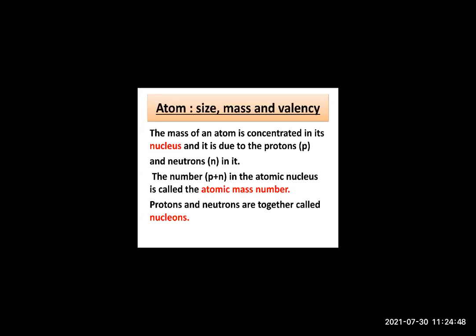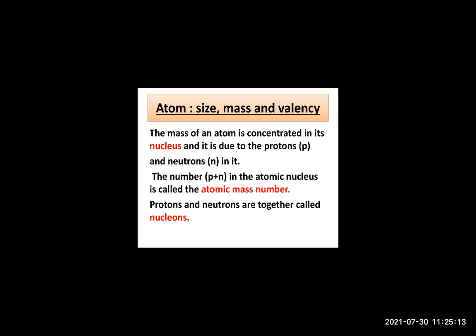Now, what about neutrons? Is there any charge for neutrons? Yes, what is the charge then, Soumya? Give the answer. Neutral means no charge, neither positive nor negative. Neutrons are neutral.